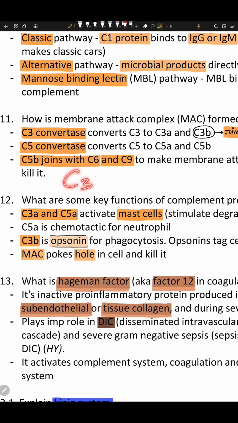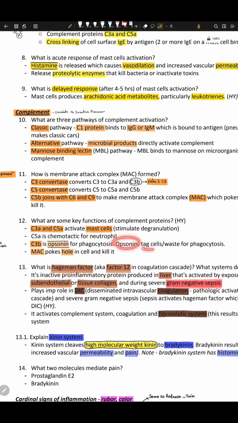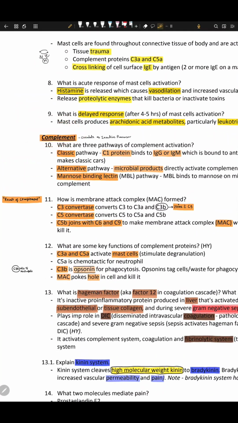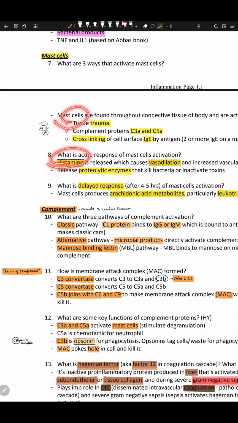And C3B: C3 convertase converts C3 into C3A and C3B. C3B is an opsonin for phagocytosis. An opsonin tags the cell as a waste product for phagocytosis. If you are deficient in C3B, you will not get phagocytosis, and that can result in a weaker complement reaction. MAC, the whole complex, is the membrane attack complex. It pokes holes in the cell and kills it. So this was the concept about complement proteins, and the concept about histamine in mast cells.